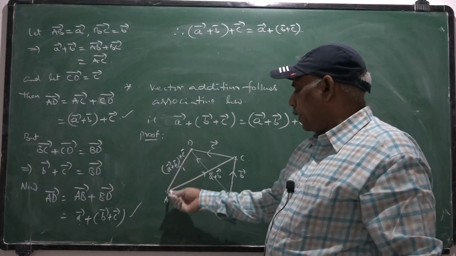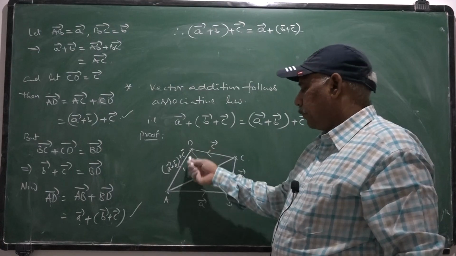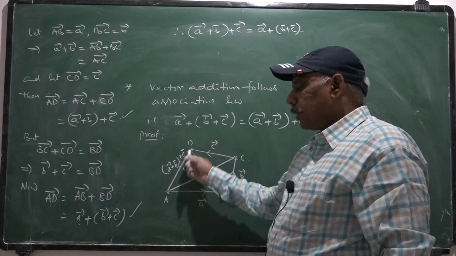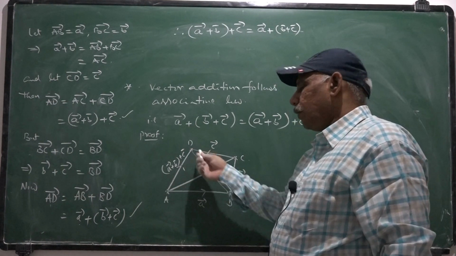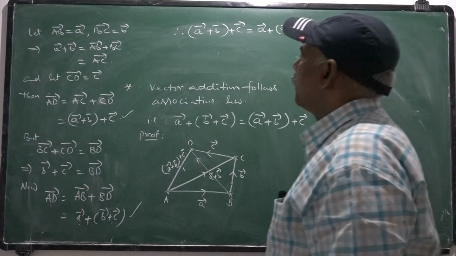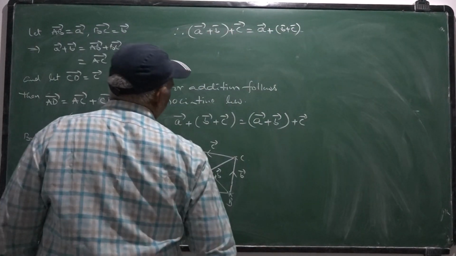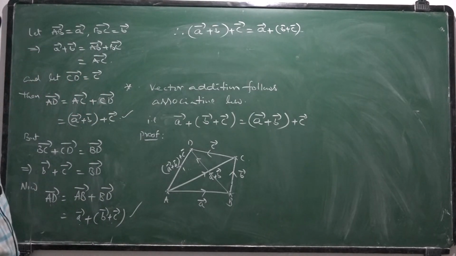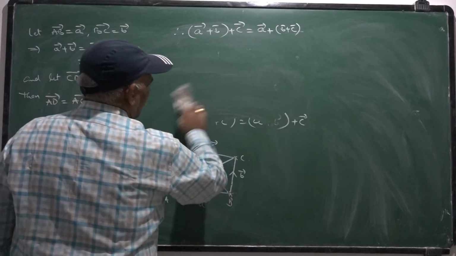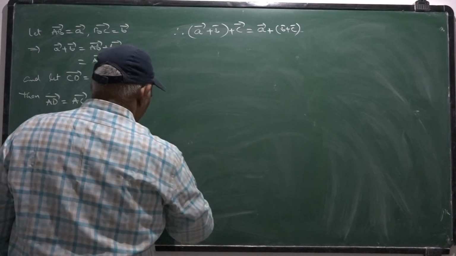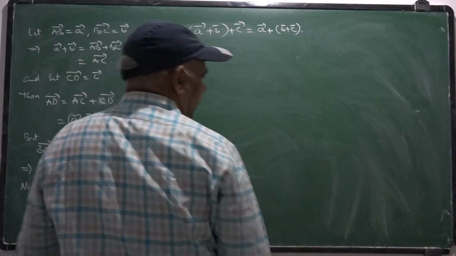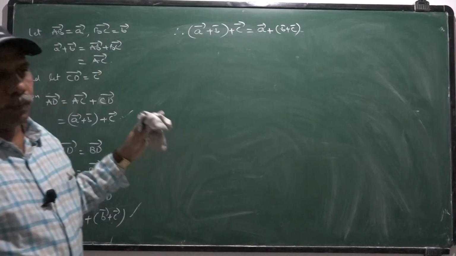AD bar may be written as AC plus CD, whereas AC is AB plus BC. The same AD is also written as AB plus BD, whereas BD is BC plus CD. Like that, you can show the associative law of vector addition. So, vector addition follows commutative law,